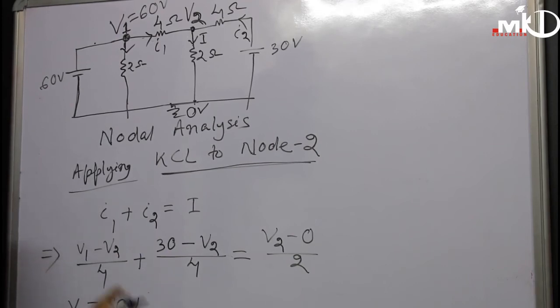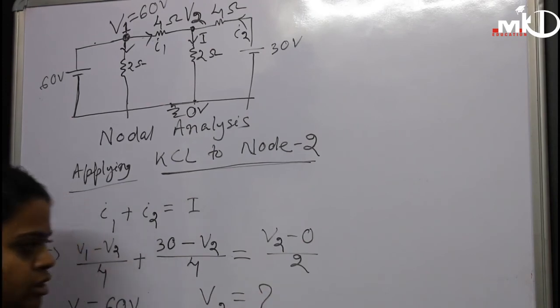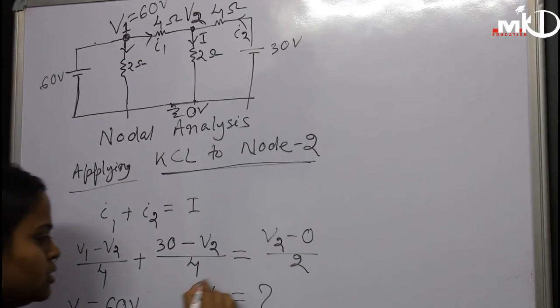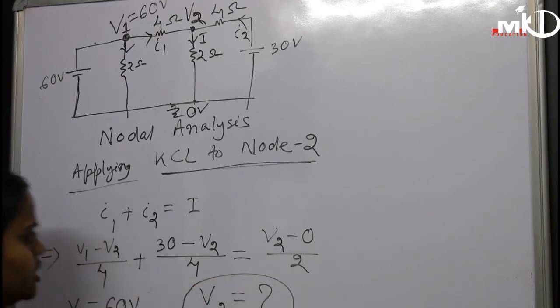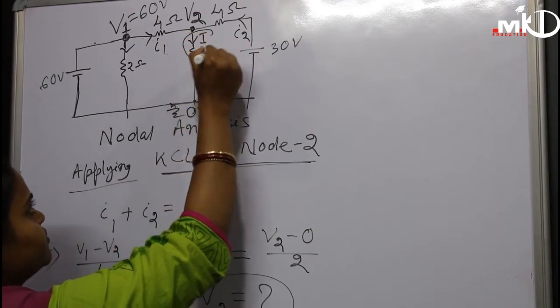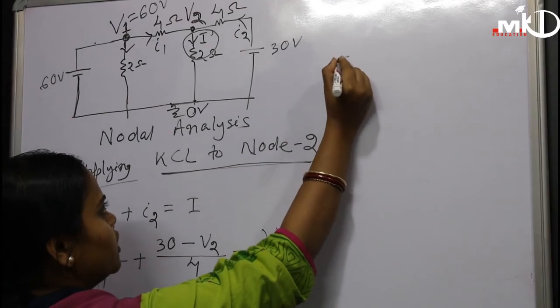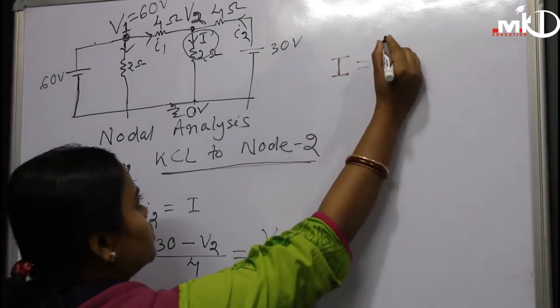So I can put the value of V1 in this equation, and after putting this value of V1, I can find out the value of V2 because that is the only unknown quantity. And if we find the value of V2, I can find this current. This is my question. So the value of I is equal to how much?